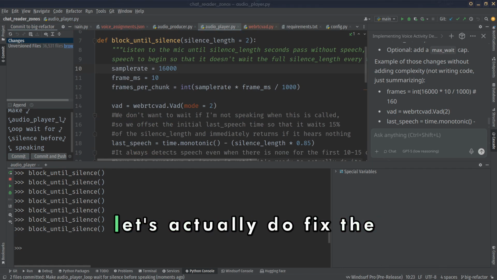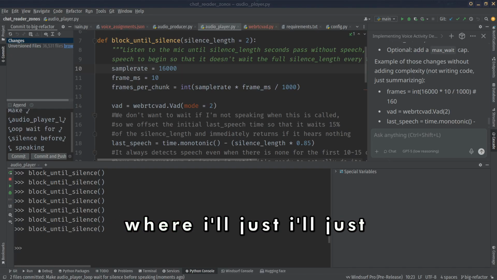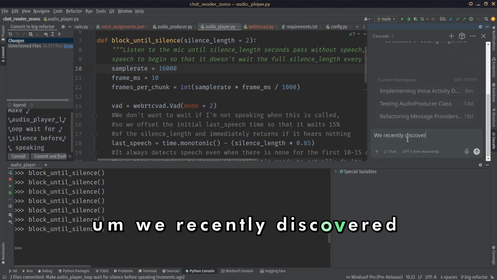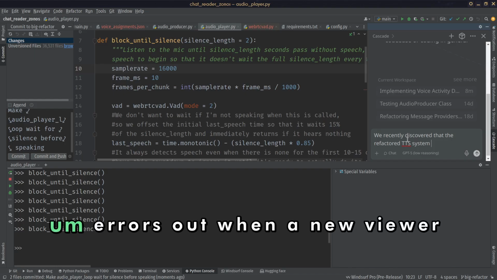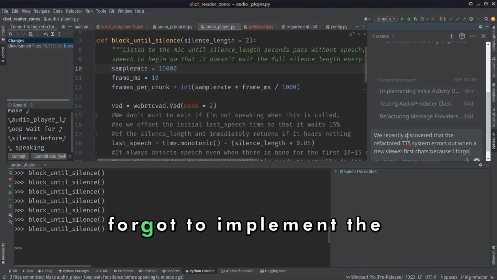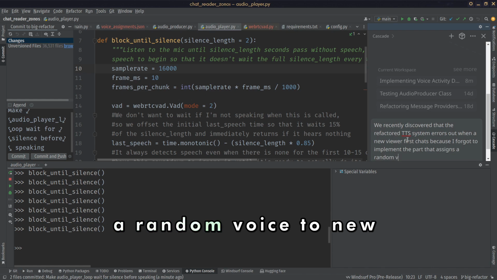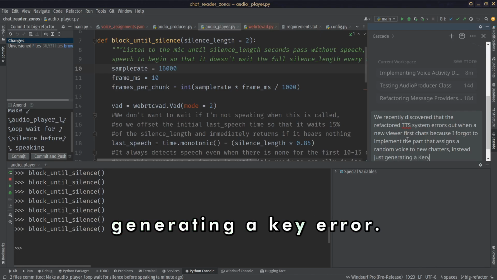Let's actually fix the bug we found, where I'll just tell Windsurf to do it. We recently discovered that the refactored TTS system errors out when a new viewer first chats, because I forgot to implement the part that assigns a random voice to new chatters, instead just generating a key.